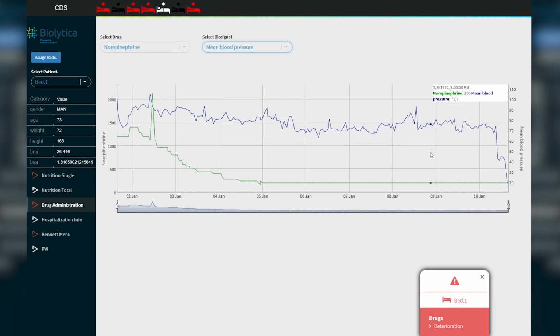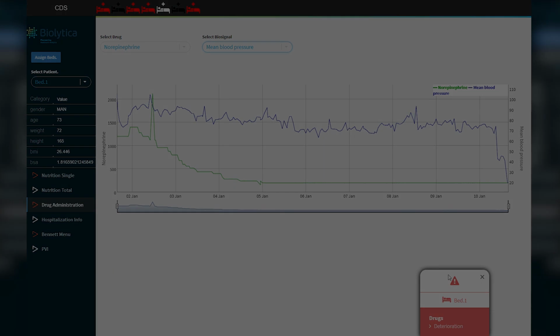The alert on this page suggests that the patient, based on recordings of his last 8 hours, is subject to deterioration. And since we know the outcome for this specific patient, we can tell you that this patient has actually been deceased.